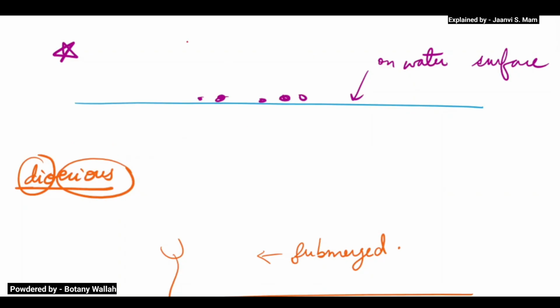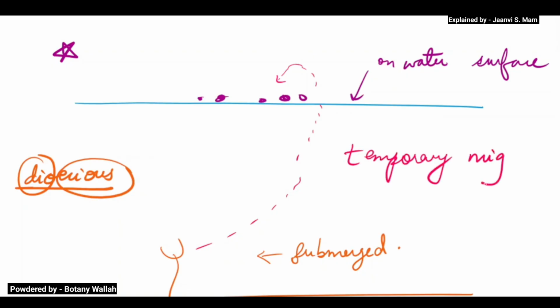What is happening here? The flower shows a temporary migration. Why is it showing temporary migration? Because the flower has to undergo pollination. These are the pollens.